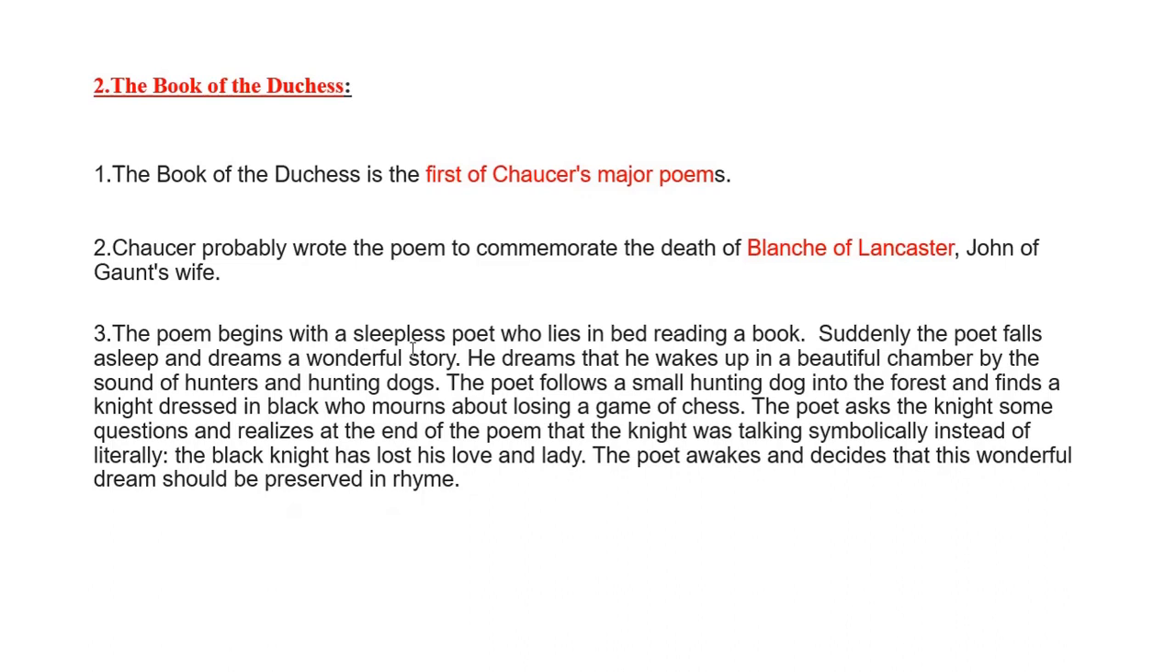So what happened? The poet was reading a book, and suddenly he falls asleep and has a beautiful dream in which he was woken up by the sounds of dogs, and the dogs lead him to a knight who was mourning over the loss of a game of chess. And when the poet asks the knight some questions, he realizes that the knight was talking symbolically instead of talking literally. He was talking in the form of symbols, and the knight has lost his love as well as his lady. So the poet awakes and thought that this should be preserved and written in rhymes. So this is all about the Book of the Duchess.